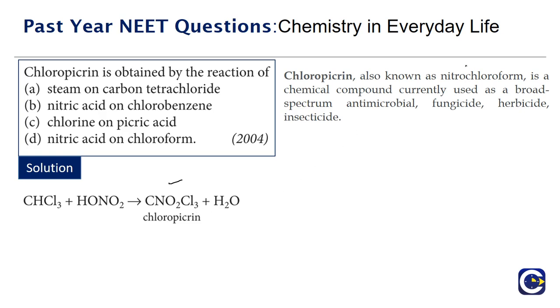Chloropicrin can also be called nitrochloroform, because the chloroform hydrogen will be replaced by the nitro group, and it's a chemical compound that is currently used as a broad spectrum antimicrobial, fungicide, herbicide, and insecticide. So chloropicrin, also called nitrochloroform, is obtained by the reaction between nitric acid and chloroform.